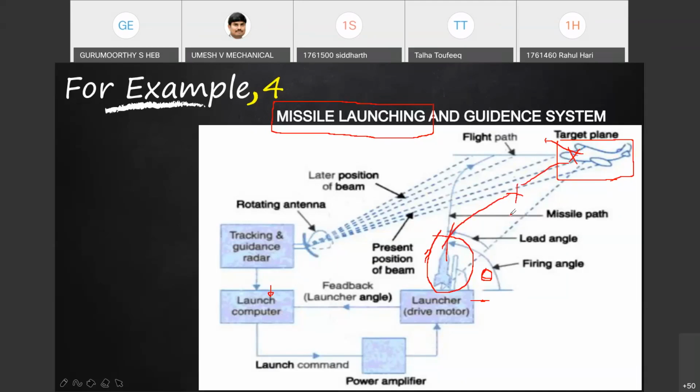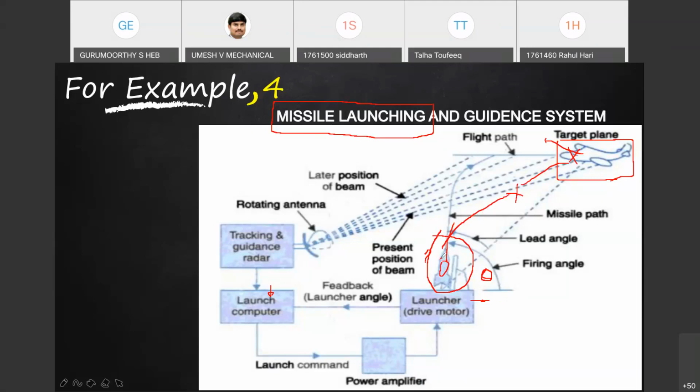That means the output parameters of this missile should vary with time. As time elapses, internally there are systems which will change direction or speed or whatever.